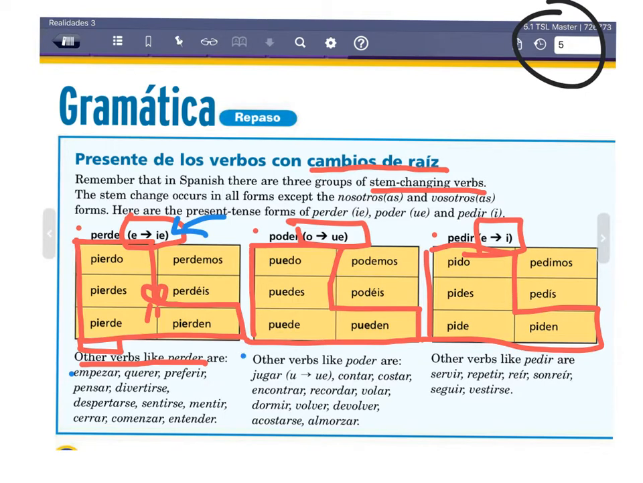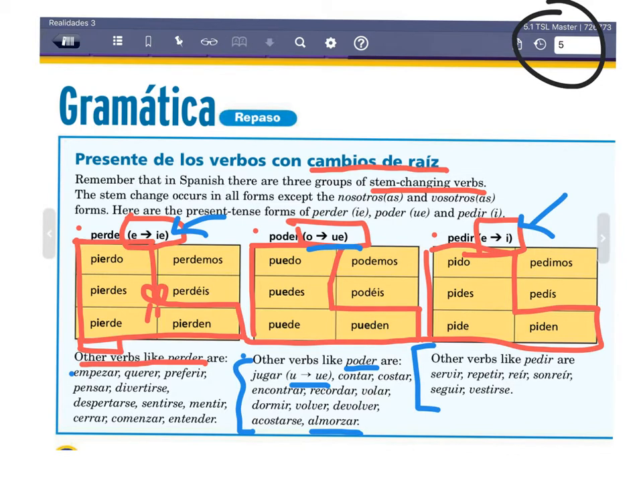This is a list of verbs that are like poder. So that means that all of these verbs are going to go O to UE, or in the case of jugar, U to UE. So for example, the verb almorzar would be almuerzo, almuerzas, almuerza, almorzamos, almorzáis, almuerzan. And this set of verbs work like pedir, meaning they go E to I.